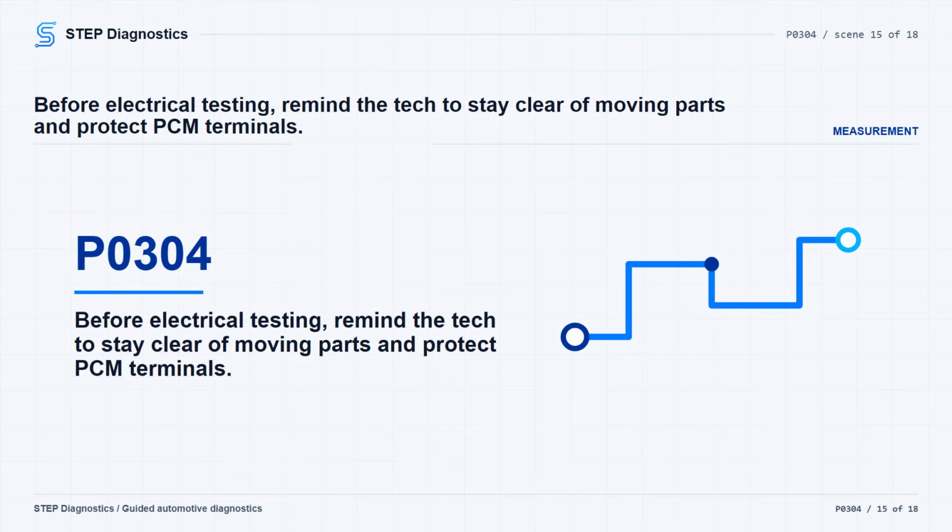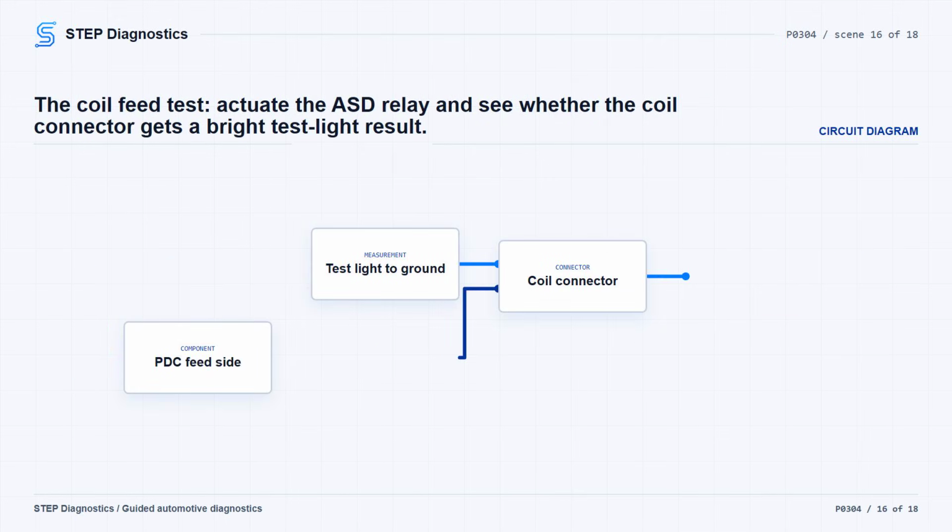If the spark test did not show a crisp blue spark, go after the coil power and control circuits. Keep clear of the fan, belts, and pulleys anytime the engine is operating, and do not wear loose clothing around them. Turn the ignition off, disconnect the ignition coil connector, turn the ignition on, and actuate the ASD relay with the scan tool. Using a 12-volt test light connected to ground, probe the ASD relay output circuit at the ignition coil connector. If the light does not illuminate brightly, stop all scan tool actuations and repair the open or short to ground between the PDC and the ignition coil connector, then verify the repair.